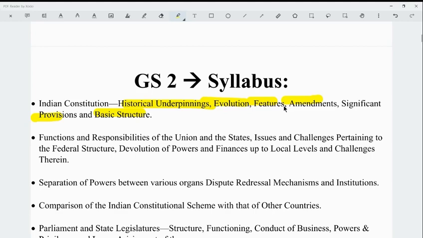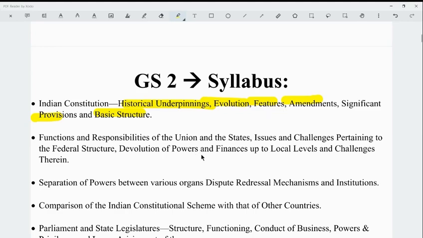and also the most recent ones like the 101st constitutional amendment, which was related to GST, and the 103rd constitutional amendment, which was related to the EWS reservation. And the significant provisions of the Constitution, like the federal relations and the basic structure of the Constitution, the emergency provisions, and the appointment of various statutory and constitutional bodies whose details are mentioned in the Constitution. That is particularly very important.